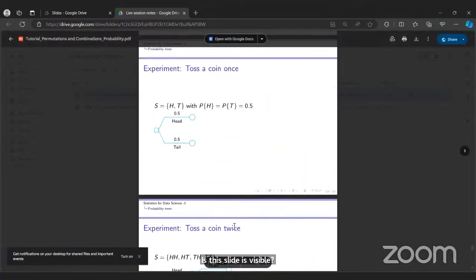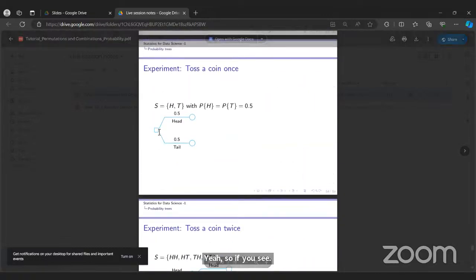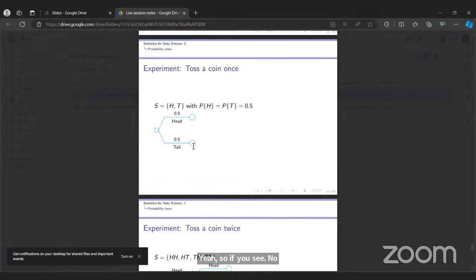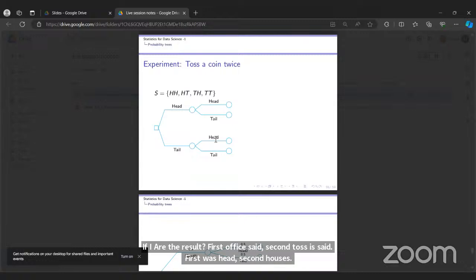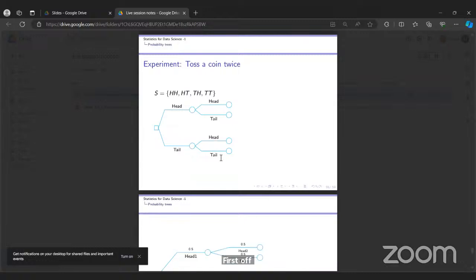So if you see, in the first toss we have head and tail. Now if I toss again, what are the results? First toss head, second toss head; first toss head, second toss tail; first toss tail, second toss tail; and tail and head. Like this.